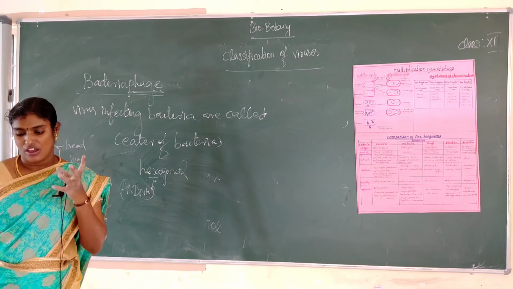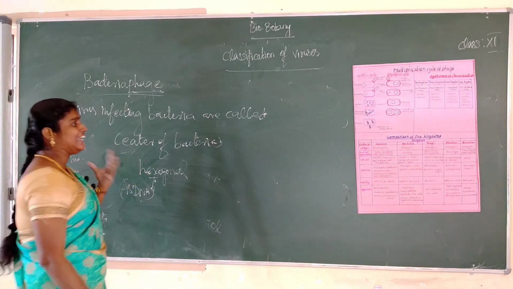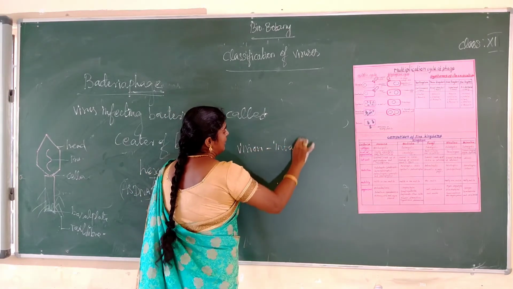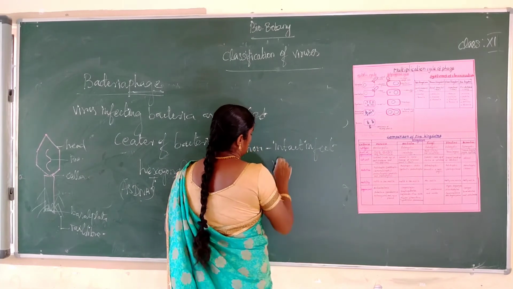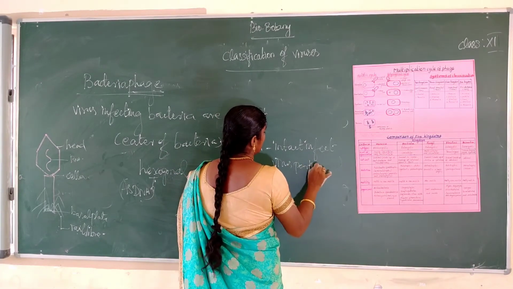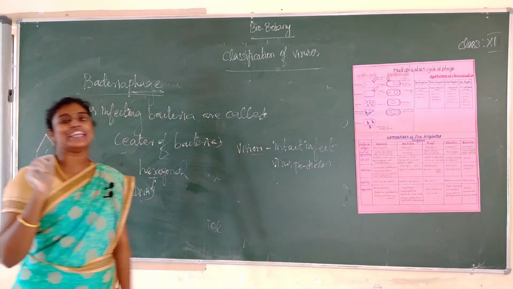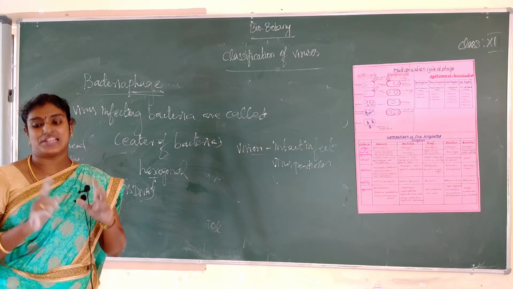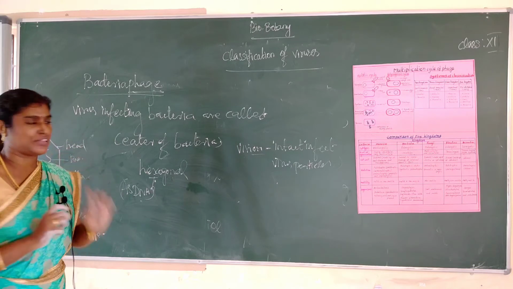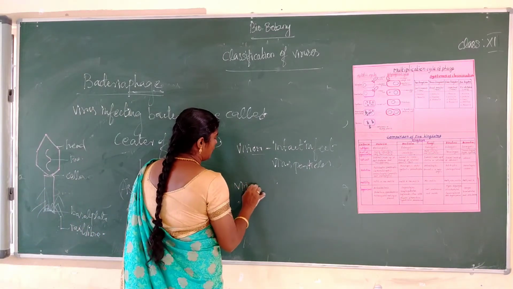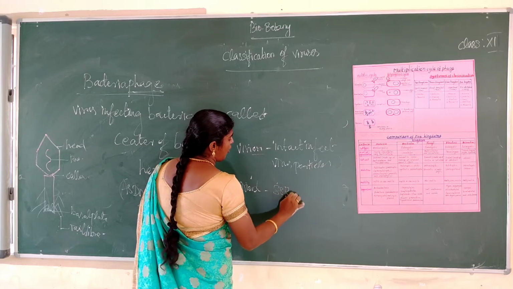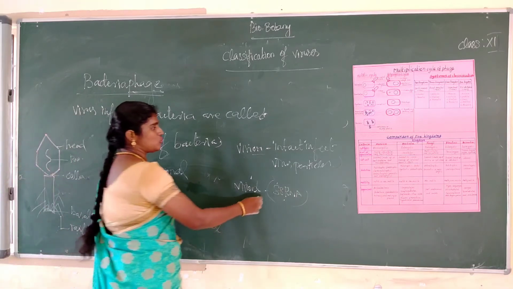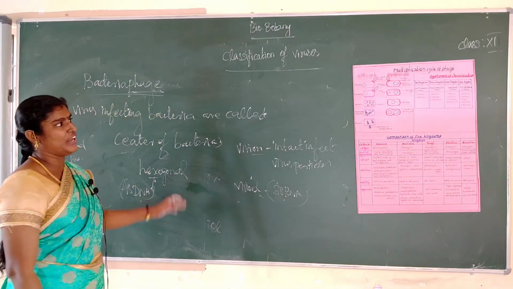Next one, virion. What is the meaning of virion? Virion means an intact infective virus particle. Next one, viroid. What is a viroid? It is a circular single stranded RNA molecule that infects the potato plant, causing potato spindle tuber disease.